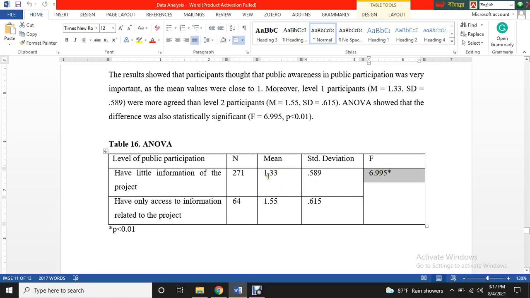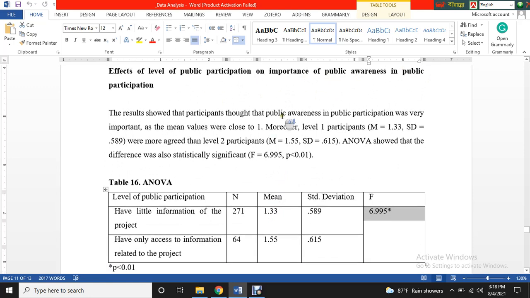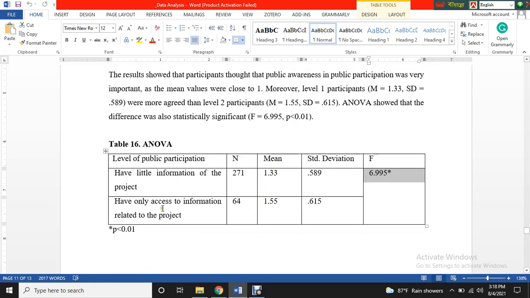You can see the difference is here. That means we can easily say that the level of participants affects this variable, called importance of public awareness in public participation. Respondents differ significantly in their responses between these two means.